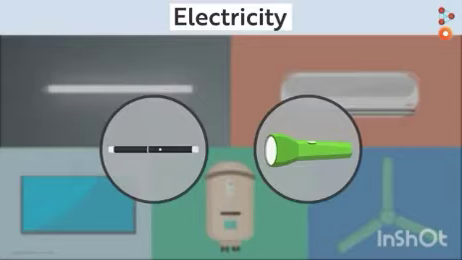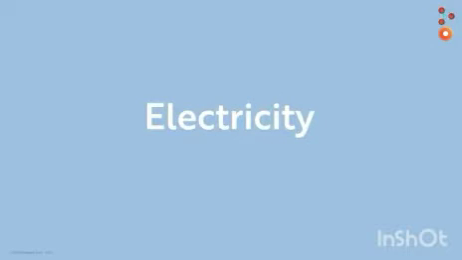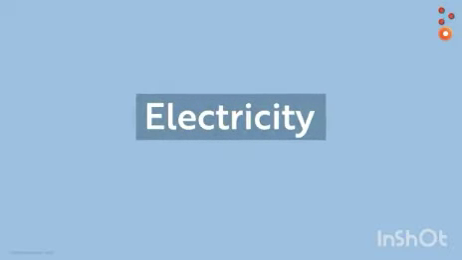Dynamic electricity means that it is moving or always changing. The new inventions and the new appliances that are invented daily are all related to dynamic electricity. Dynamic electricity is the moving electric charges.